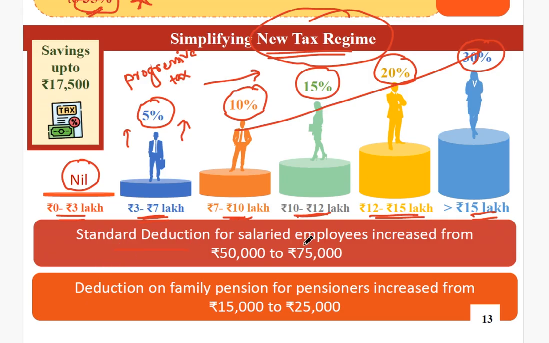Now, the standard deduction for salaried employees has increased from 50,000 to 75,000, and the deduction on family pensions for pensioners has increased from 15,000 to 25,000. Okay, these two are also important. These are standard deductions, so deductions will be more this time. If you're a salaried employee, your deduction will be around 75,000, and if you're a family pensioner, then your deduction will be 25,000 this time.